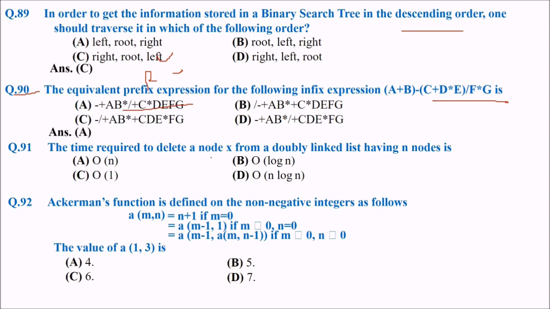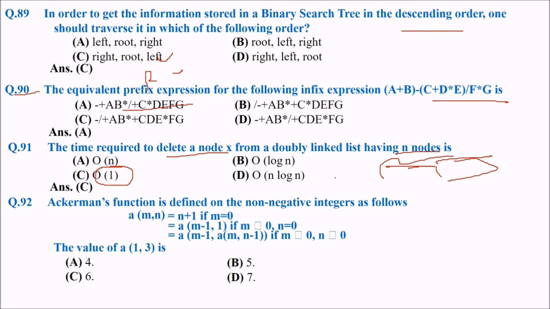Next is the time required to delete a node X from a doubly linked list having n nodes. What will be the time required? The answer is C, order of 1, because in a doubly linked list, you know where and how to delete, just like you know the position from where to delete, because you have these addresses, previous and next. So you don't have to traverse.